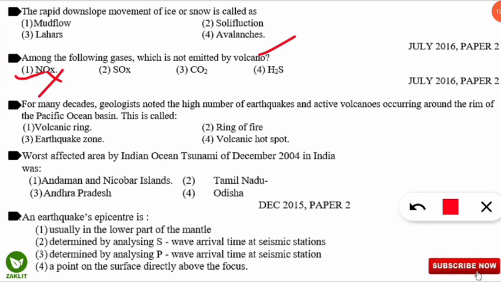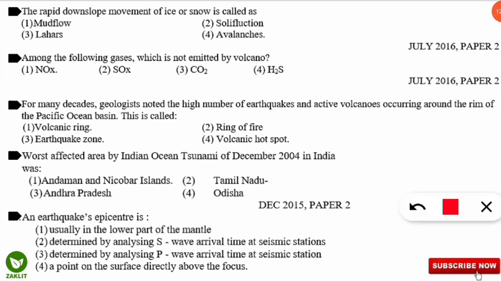The next question is, for many decades geologists noted the higher number of earthquakes and active volcanoes around the ring of Pacific Ocean Basin. So rim of Pacific Ocean Basin, number of earthquakes and active volcanoes are found, and that spot is called as what? So I think everyone will be able to answer this. Very easy question. It is known as the ring of fire region, that is around the Pacific Ocean Basin. Coming to the next question.